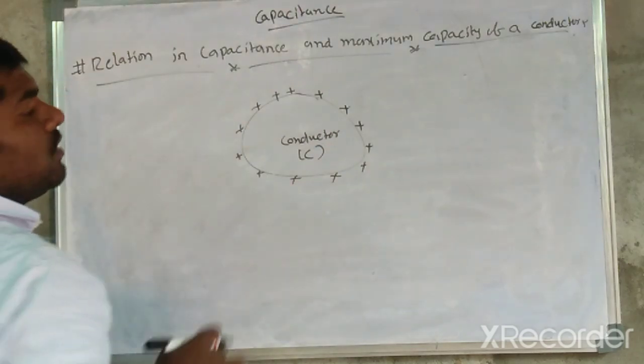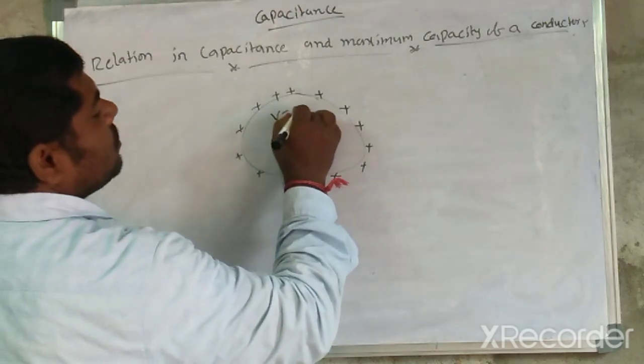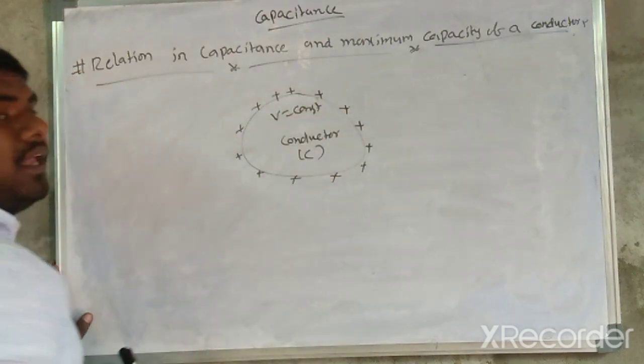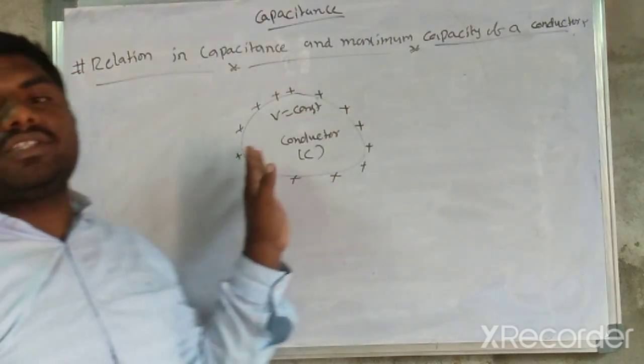Inside the conductor, the potential must be constant because it is equipotential.